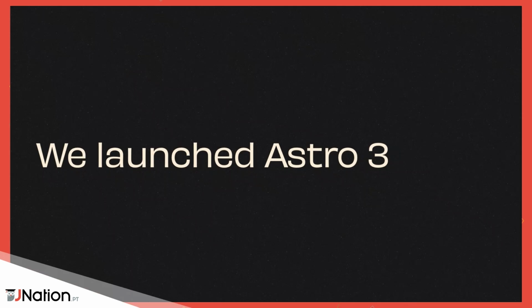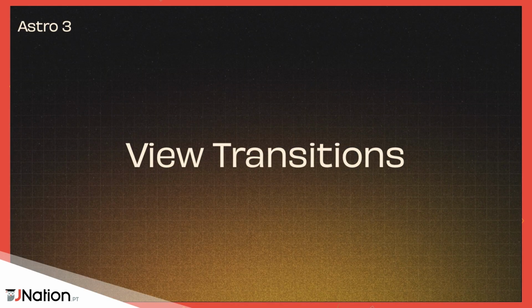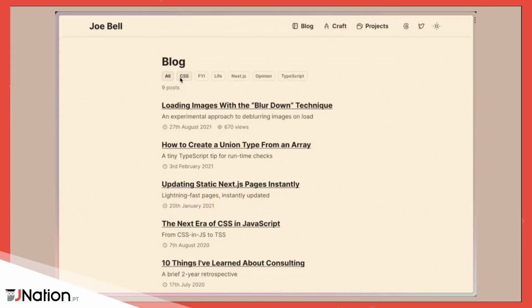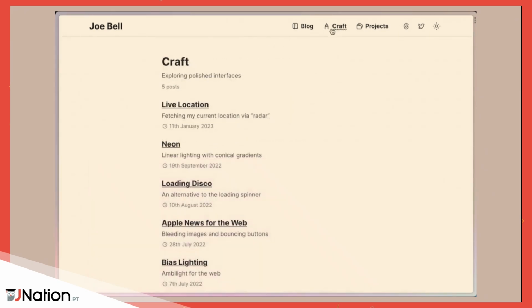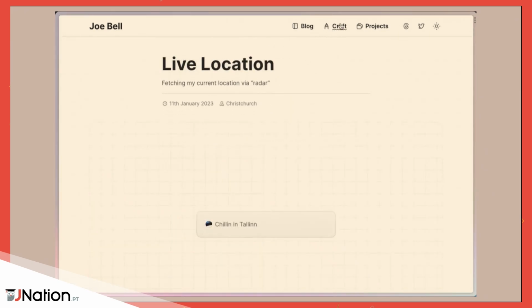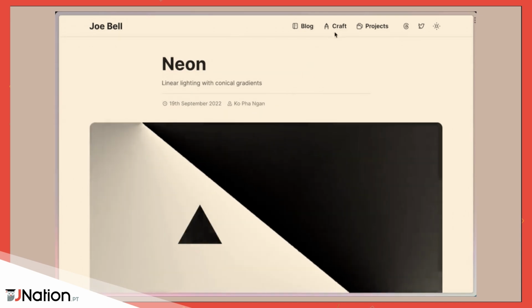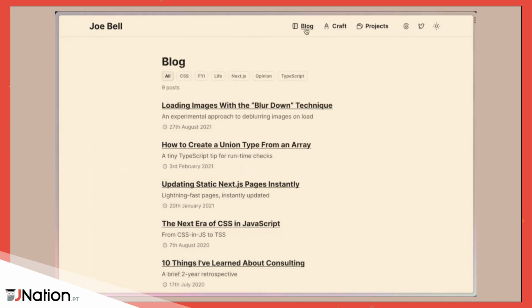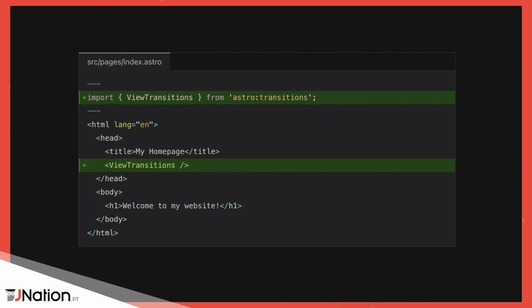Astro 3, the major feature there, view transitions. Astro was the first framework to stably ship view transitions, and it's such an amazing experience. For instance, this application, you can see it switching pages, and it's actually an MPA app. It's amazing to see, this almost feels like an SPA, but still is an MPA, which is amazing. And the best thing about all of it, it's only 2 lines of code, which is pretty incredible to me.